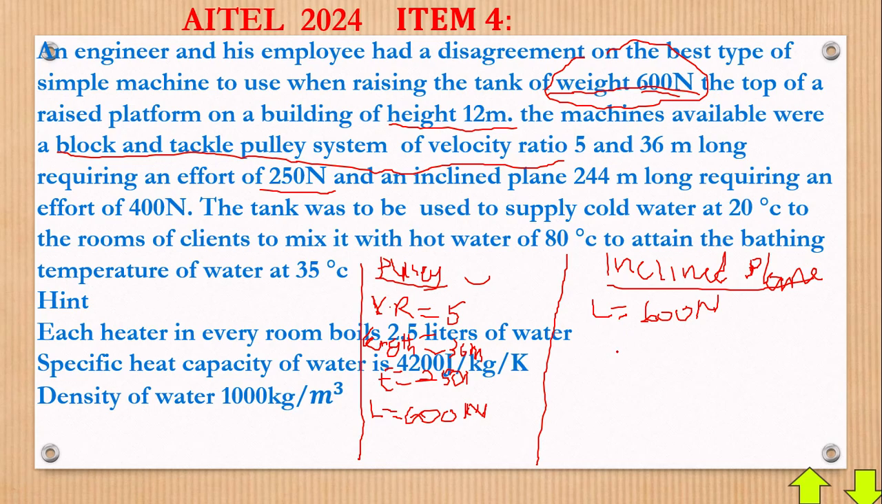Which one is better? You can't just tell by your eyes and say this one is better without a reason. Scientifically, we must go via calculation. So the inclined plane is 244 meters long. Allow me to draw it here. That's our inclined plane in that format. So the length they are telling us, 244 meters, is the length right here.